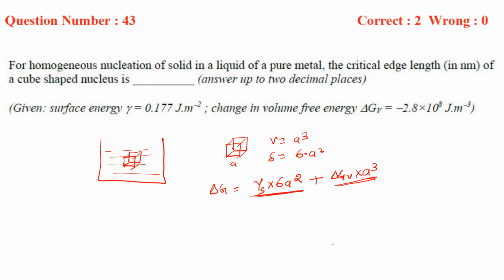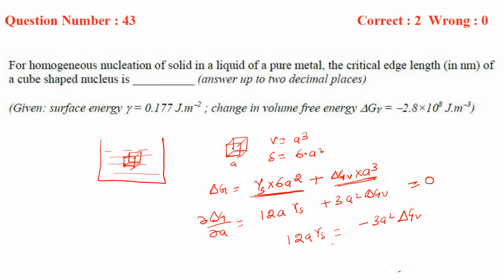So to find the critical edge length, we differentiate with respect to a, right? So this will be 12a gamma S plus 3a square delta GV. If you equate it to 0, then 12a gamma S is equal to minus 3a square delta GV, right? So a cancels, and a is equal to minus 4 gamma S by delta GV, right?